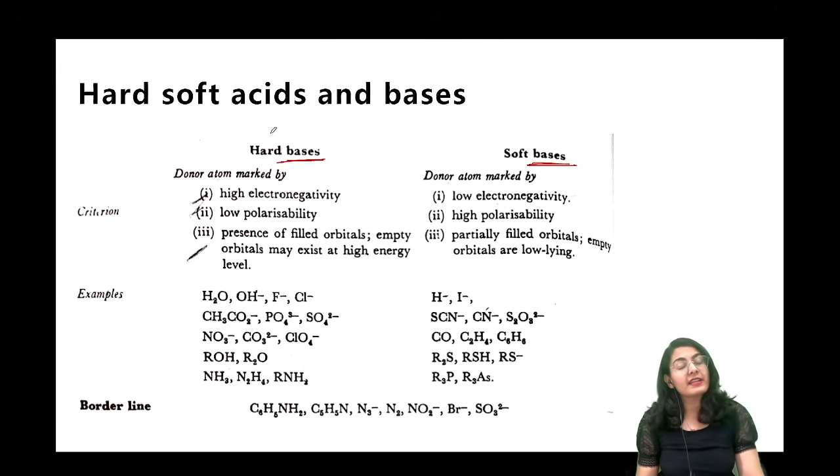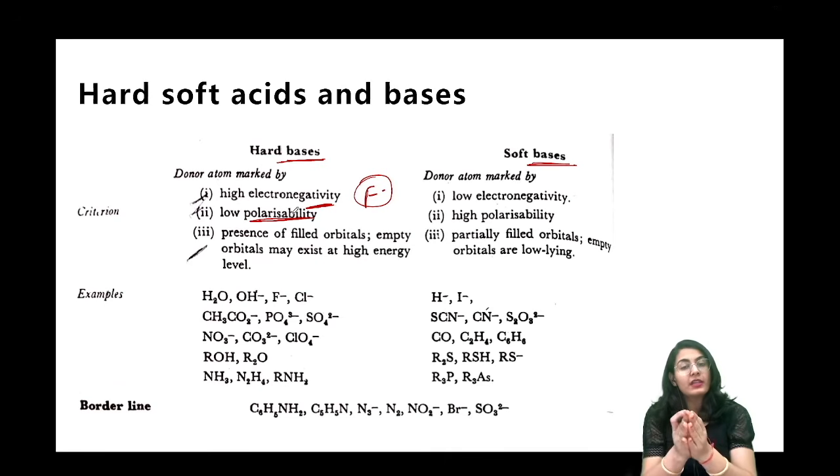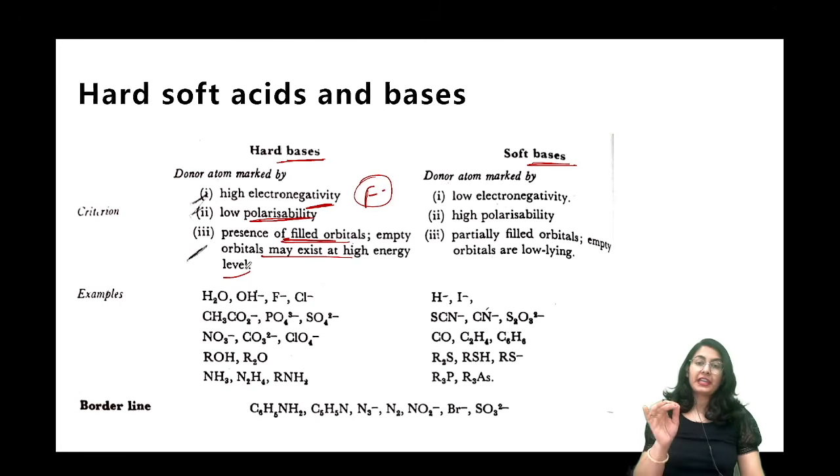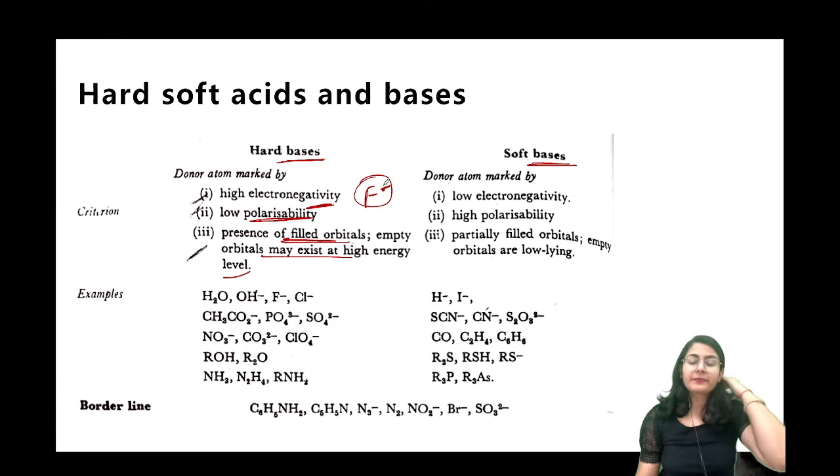Those are bases. Again, hard base means high electronegativity like fluoride. Low polarizability because the size is small. That's why. Presence of filled orbital, empty orbital may exist only at high energy level. ये भी सारी चीजें सही है. All of these things are true for the fluoride.